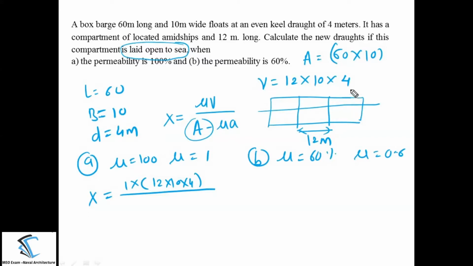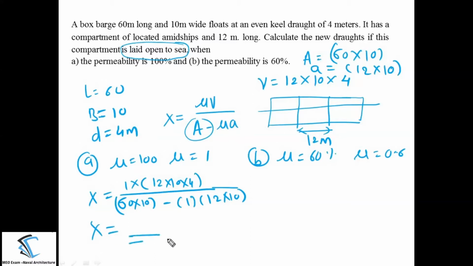What is the damaged area here? That is 12 meter into 10. So you can substitute those values here: 60 into 10 minus the μ value, 1, into 12 into 10. Like this you substitute the values and you will get the value of x.